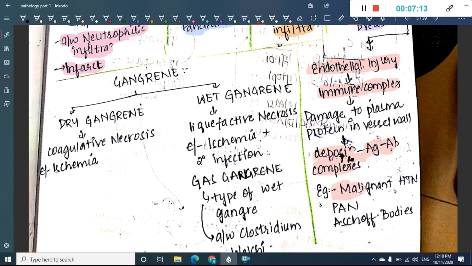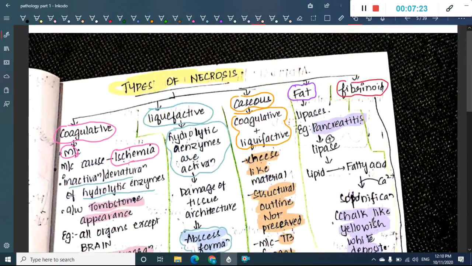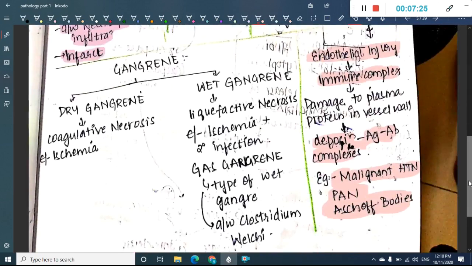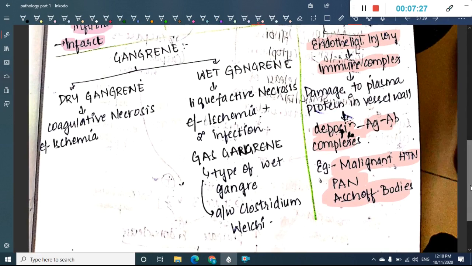The examples of fibrinoid necrosis are malignant hypertension, polyarteritis nodosa, and Aschoff bodies are formed.